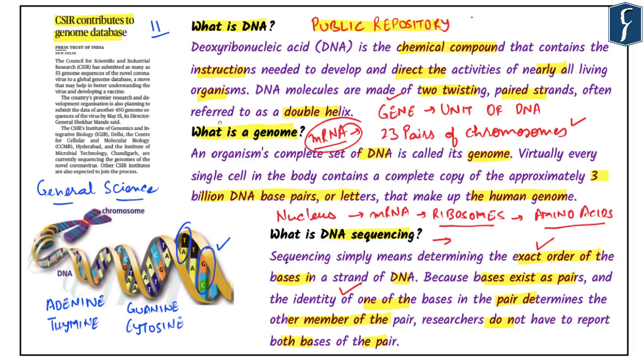Another significant aspect that we need to understand is that CSIR's Institute of Genomics and Integrated Biology, that is IGIB, which is located in Delhi, the Center for Cellular and Molecular Biology, CCMB, which is located in Hyderabad, and the Institute of Microbial Technology, which is located in Chandigarh, are currently sequencing the genomes of the novel coronavirus. So we are aware of the fact that coronavirus has caused a lot of havoc, and the Council of Scientific and Industrial Research and other agencies are trying to map the genome sequence of coronavirus as well. This is basically done to ensure that we get the treatment of this particular disease as fast as possible.